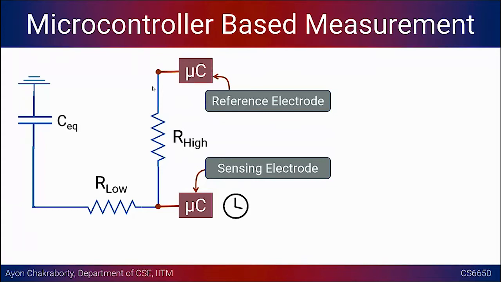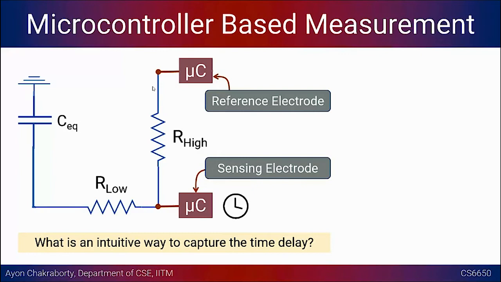Okay, so I want to give you a few minutes to think about it, right? And try to guess some intuitive way to capture this time delay, in terms of a code. In terms of computer code, how can you come up with a small but simple algorithm in order to find this time difference? Okay.